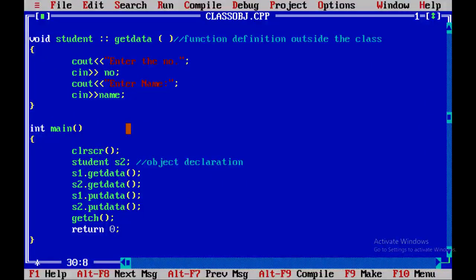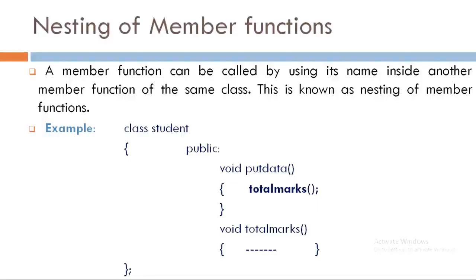Now students, let's see our next topic, that is nesting of member functions. Yes, a member function can be called by using its name inside another member function of the same class. This is known as nesting of member functions. Yes, it is similar to the nesting of normal functions.